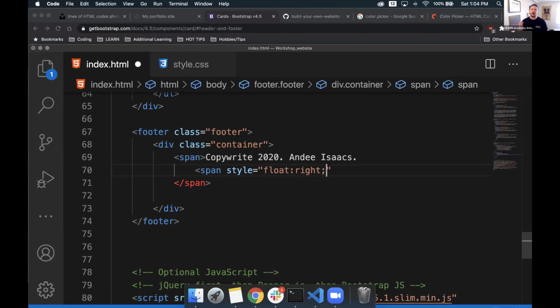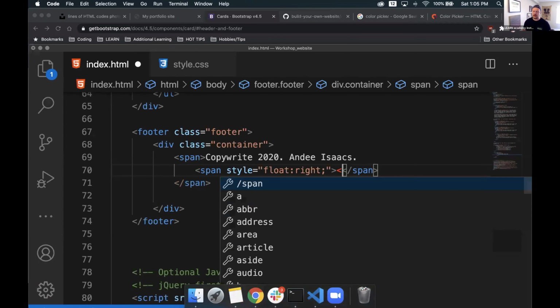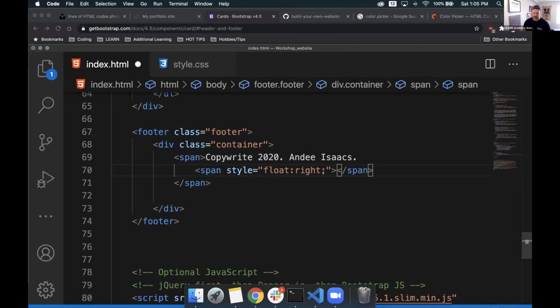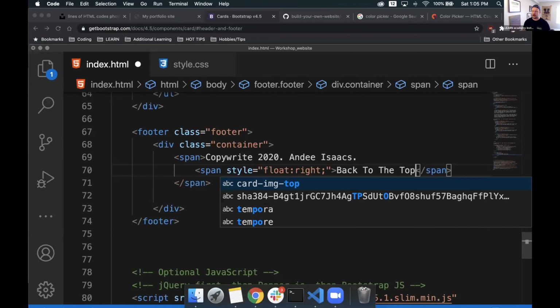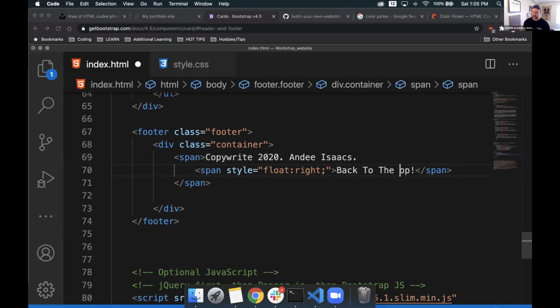But in this case, I know that I just need it slapped all the way to the right of my screen. Because what I'm going to do here is add a little bit of text wrapped inside of an anchor tag that will allow our user, when clicking this text, to go back to the top of my screen. So with that, I have my span style float right. We know that anything from this point forward inside of this span will be floating all the way at the right of my screen. I'm going to close this up, and then immediately I know that I'm going to need some text. So I'll say back to the top. Maybe not necessarily spelled like that.